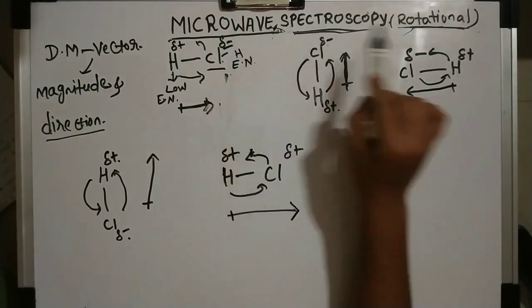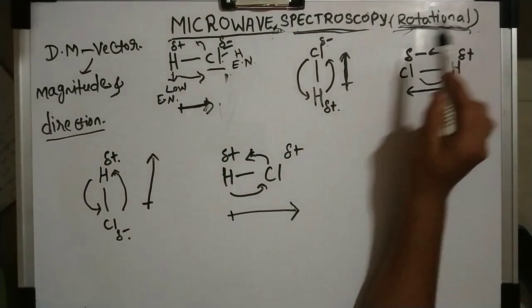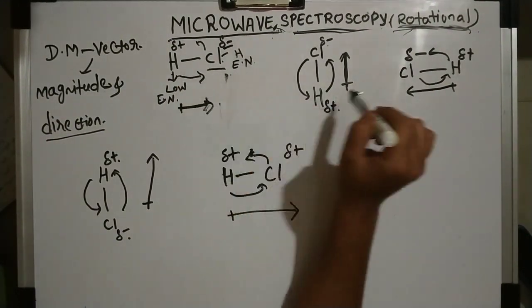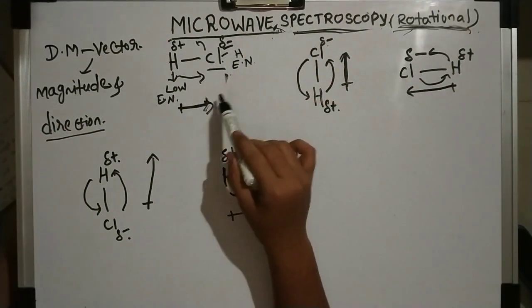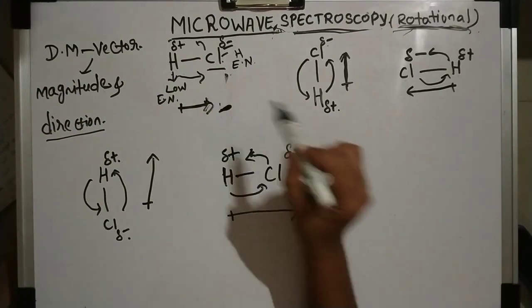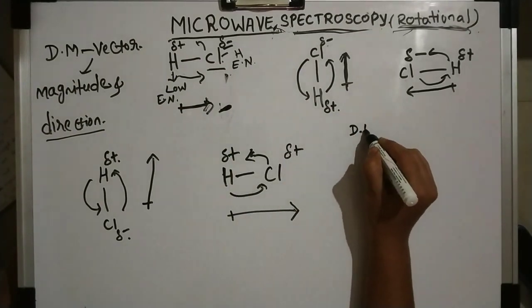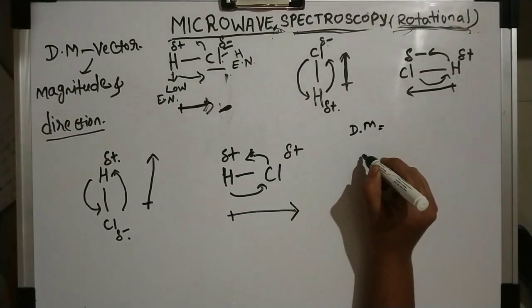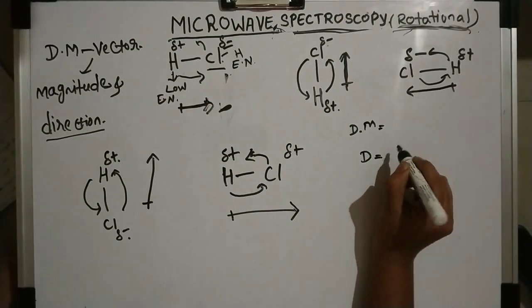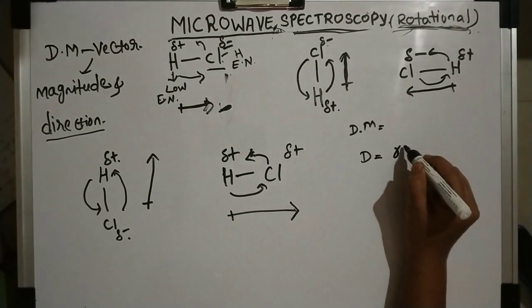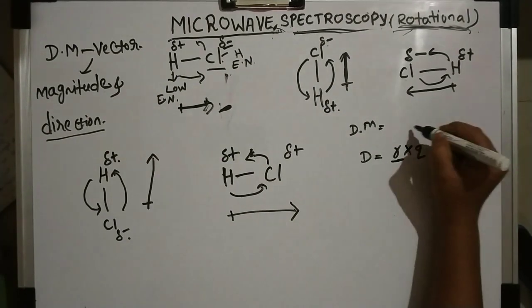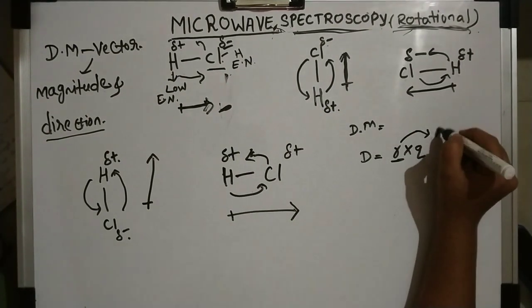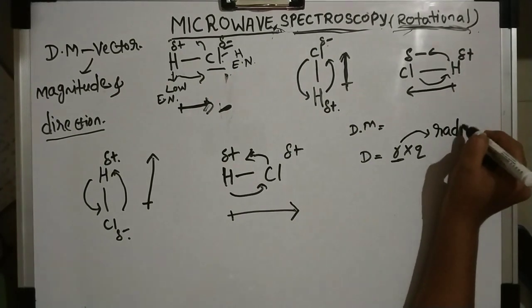So rotational spectroscopy means the molecule is rotating in all the directions. One thing to remember is that dipole moment can be represented as D = R × Q, where R is the radius and Q is the charge.